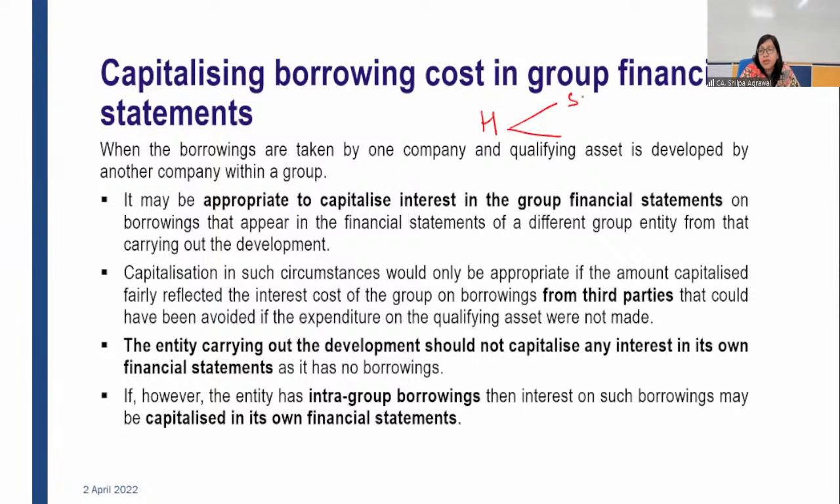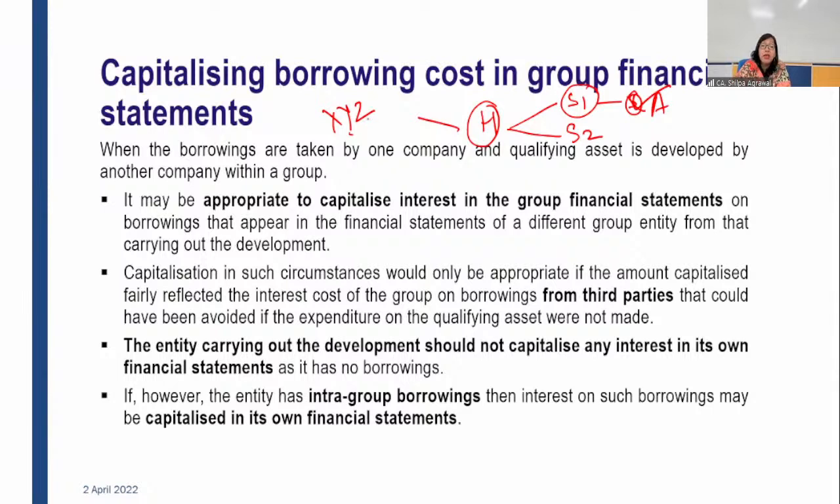It has 2 subsidiaries, S1 and S2. If H has taken the borrowing from, say, XYZ, then in the group financial statement, this is a borrowing from a third party. And the qualifying asset is with S1. So in the group financial statement, you have borrowing from XYZ and a qualifying asset, both clubbed together. So borrowing cost will be capitalized.